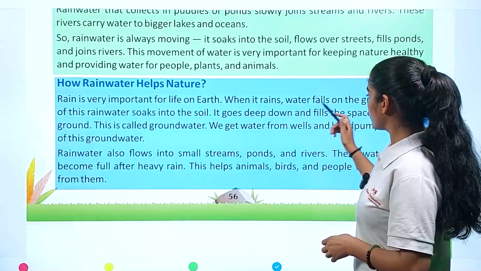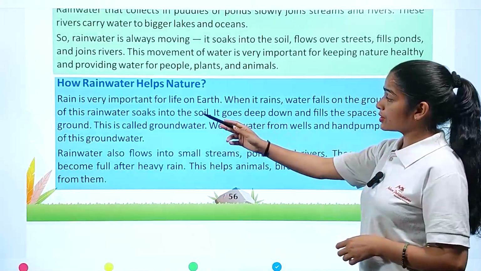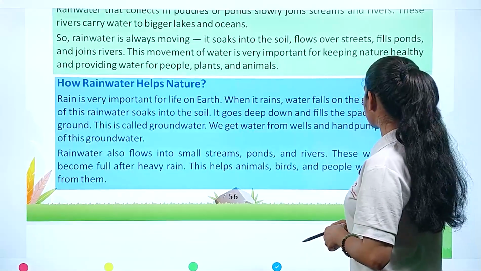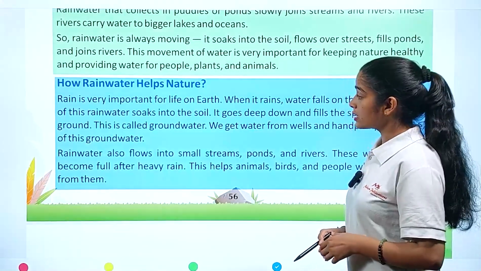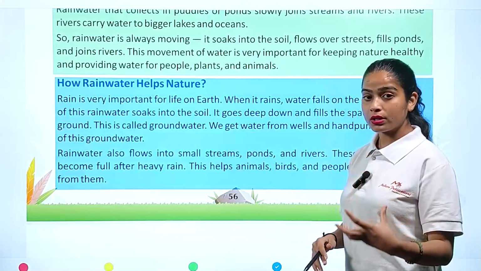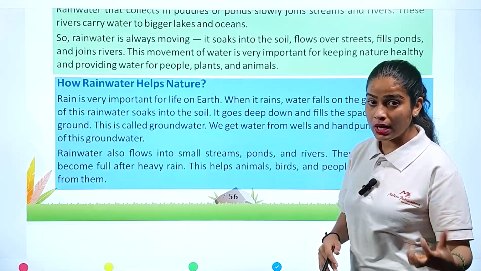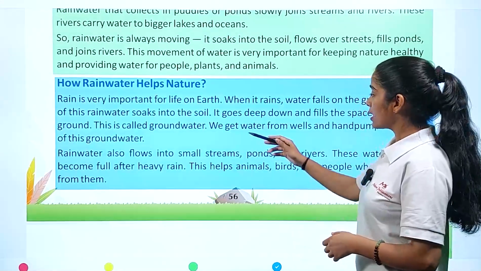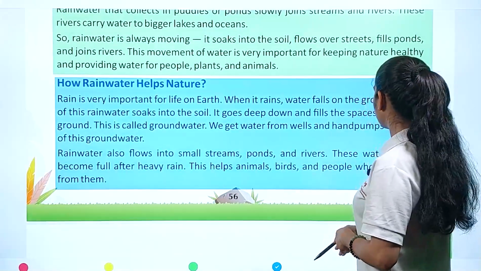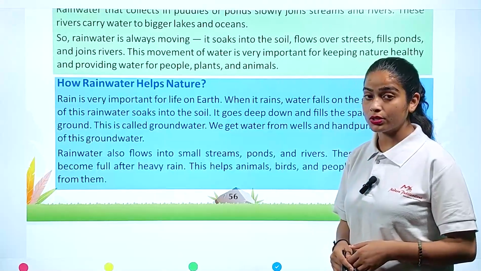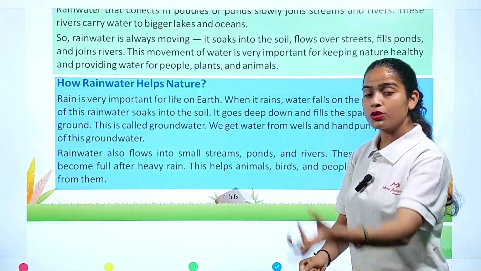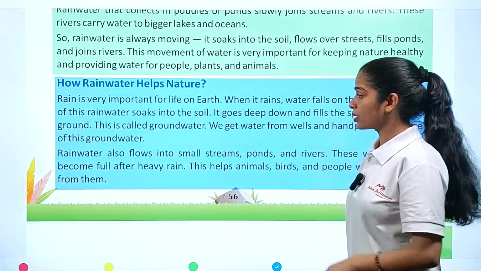When it rains, water falls on the ground. Some of this rainwater soaks into the soil. It goes deep down and fills the spaces under the ground. This is called groundwater, or underground water. We get water from wells and hand pumps because of this groundwater. So when we push a pump, we are drawing up the water from the groundwater.